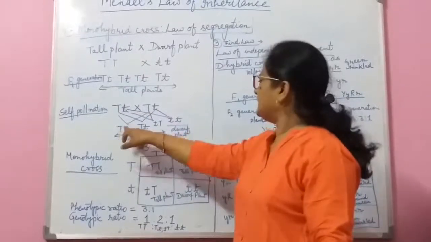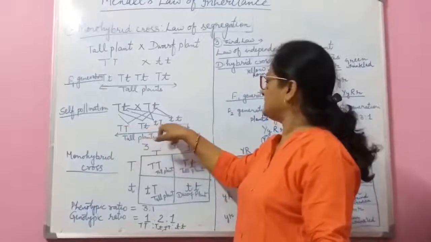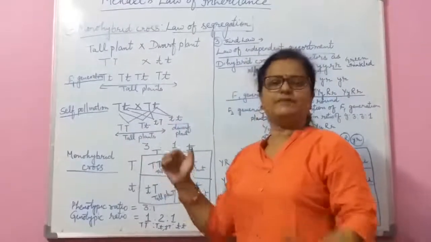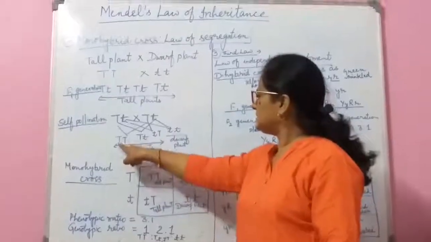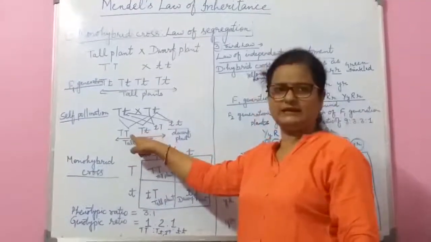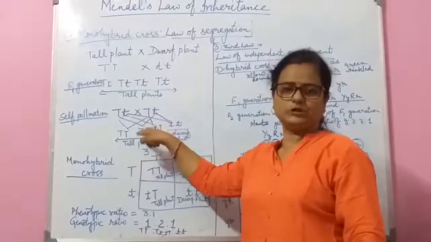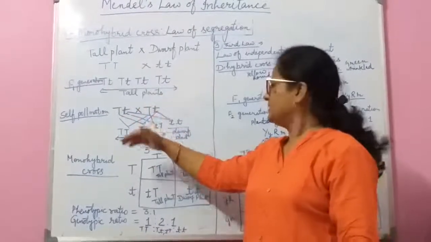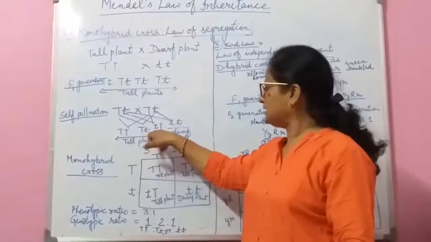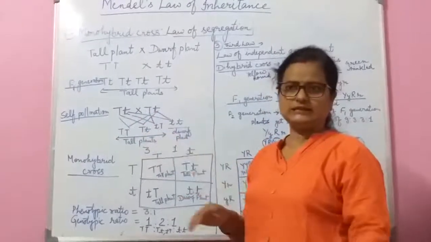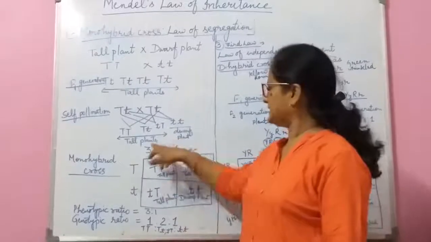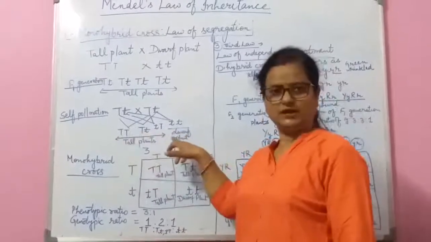So capital T capital T, capital T small t, and capital T small t are all tall plants. Why are these tall plants? Because the capital T allele is responsible for the tallness of the plant. If only the small t is there, it disappears and does not show its character. That's why all these plants are tall plants.